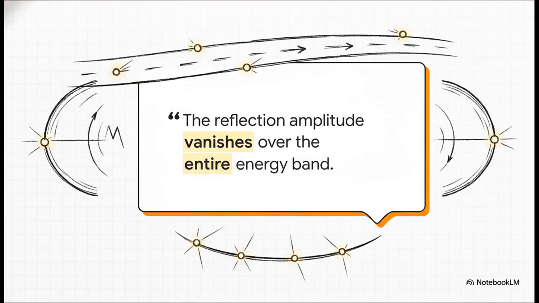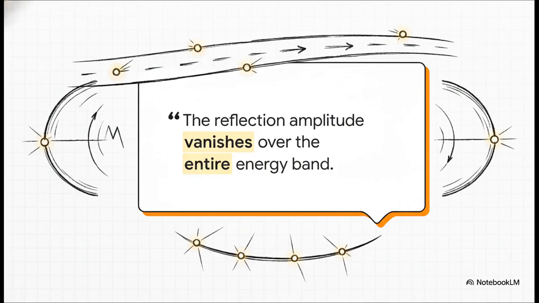And this brilliantly illustrates the ultimate prize of their research. Under these highly specific conditions, n=4 and a π-flux, as the authors write in the paper, the reflection amplitude vanishes over the entire energy band. I really cannot overstate how huge this is.